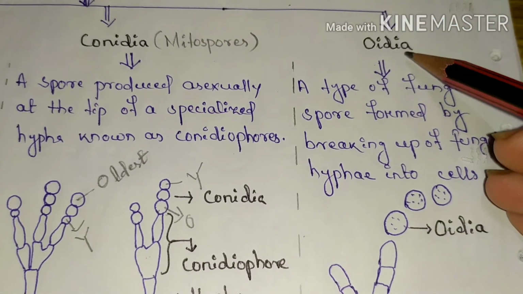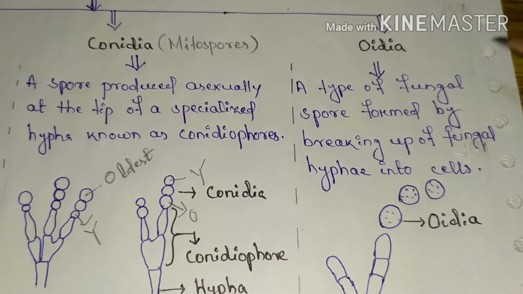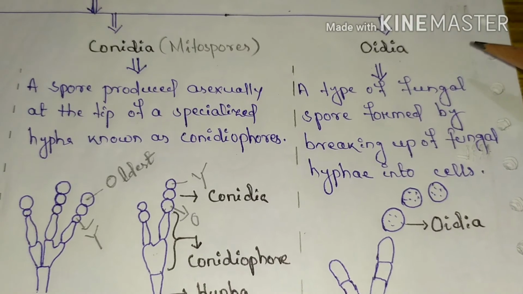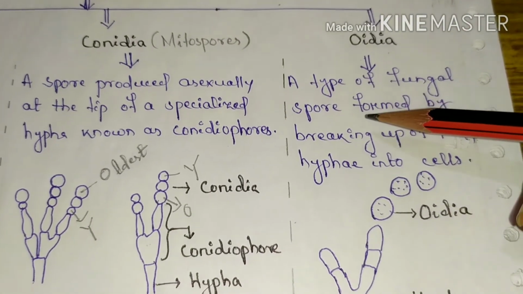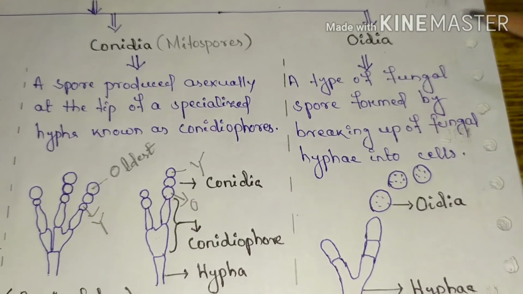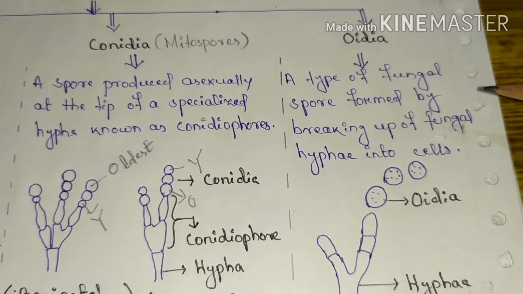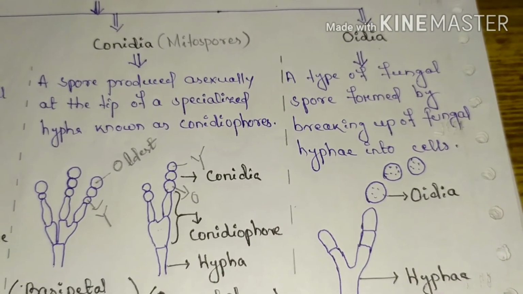Then let's move to the next asexual method, that is by forming oidia. Oidia are produced asexually by breaking up the fungal hyphae into cells.